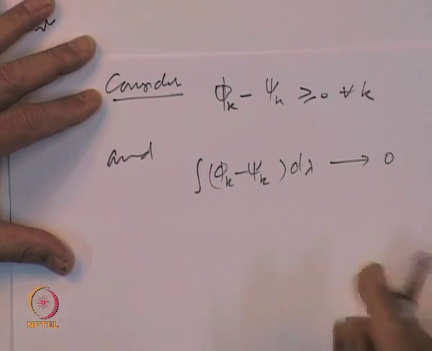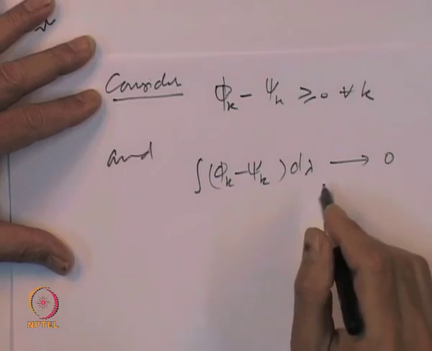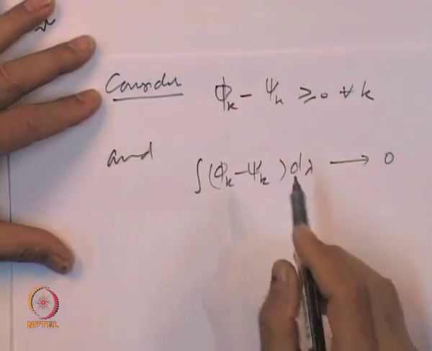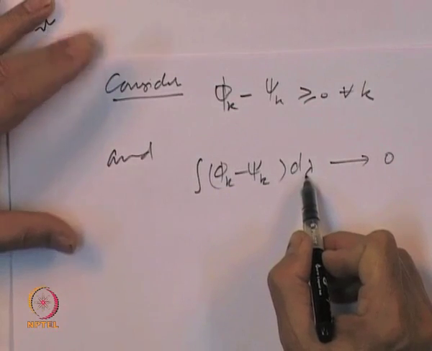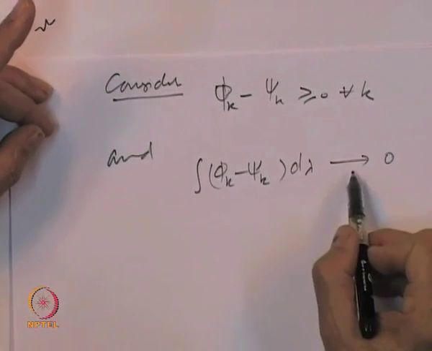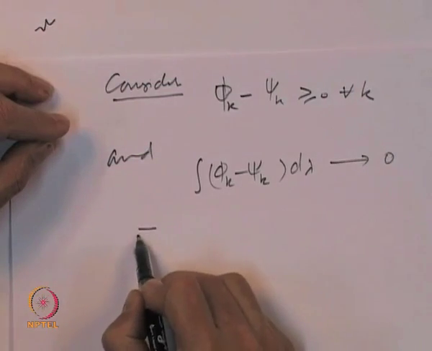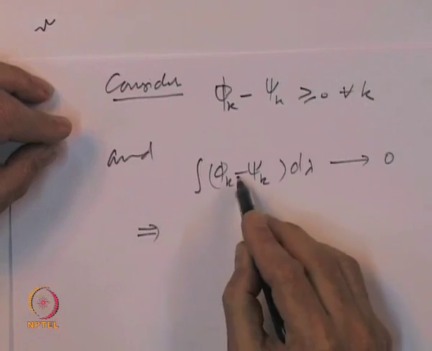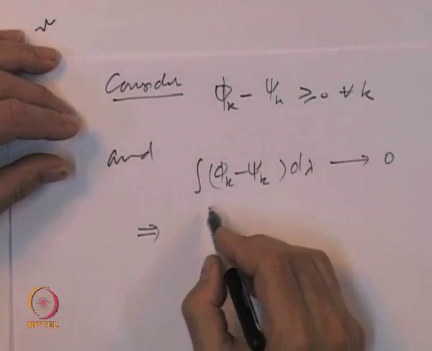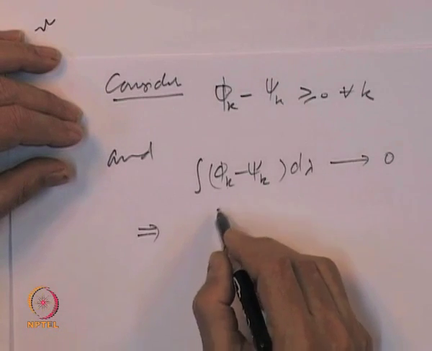Because the integral of phi k d lambda is the upper sum, and this is the lower sum, and that goes to 0.